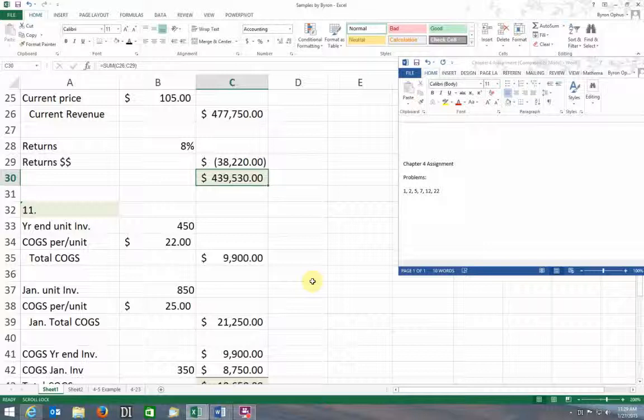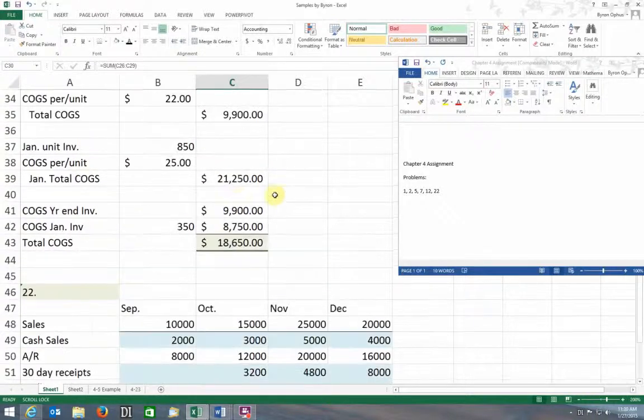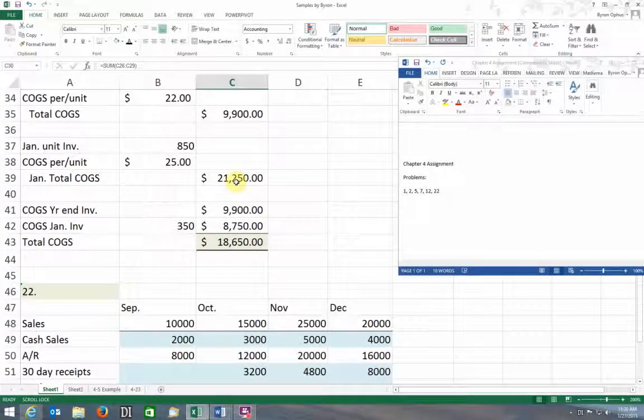And in my case, I'm assuming FIFO. If you read the chapter, of course, you'll know FIFO means first in, first out. You guys will be assuming LIFO, last in, first out. So you're going to have to make some changes to your formula as compared to mine, but it will be fairly similar.